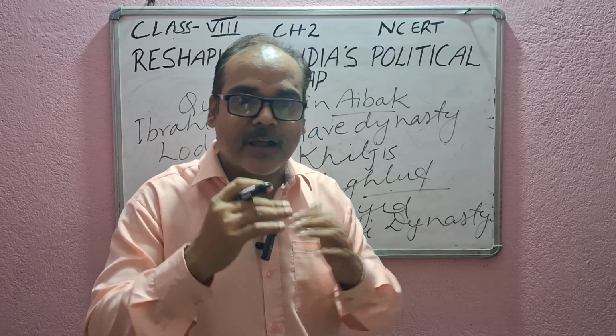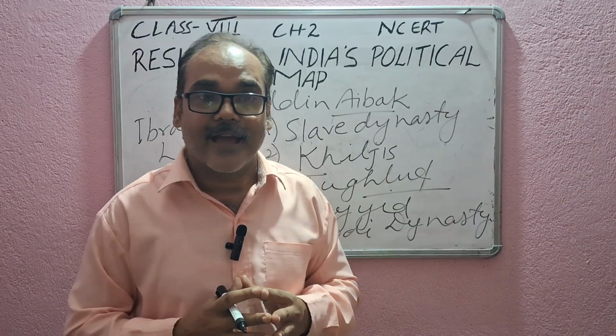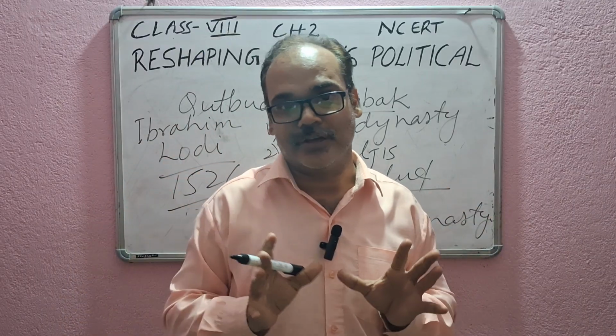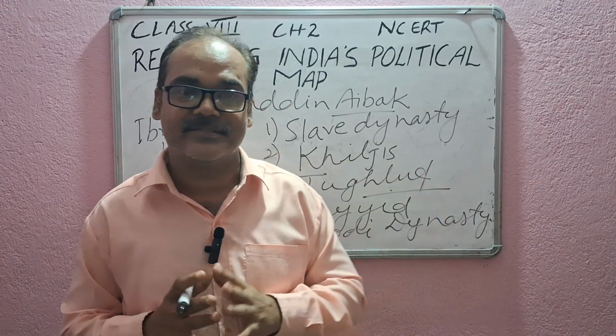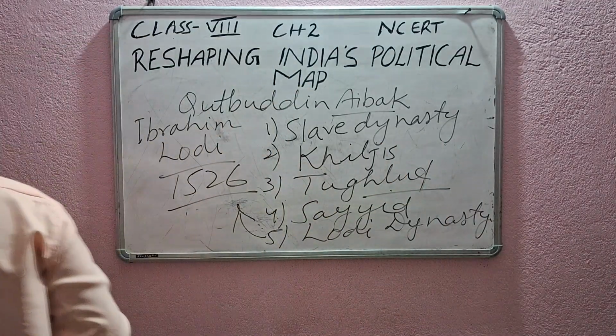That's why the coming and going was like that. These sultans had an average ruling term of 9 years. Understood?